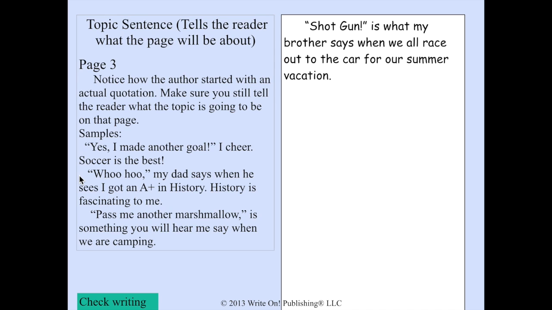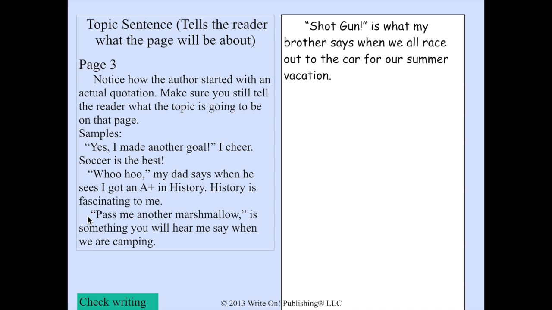Okay, another example. "Woo-hoo!" my dad says when I got an A+ in history. History is fascinating to me. Here is the quotation, woo-hoo! Here is who says it, my dad. And here is what the fact is for that page. History is fascinating to me. So the reader knows what's said, who says it, and what the interest is.